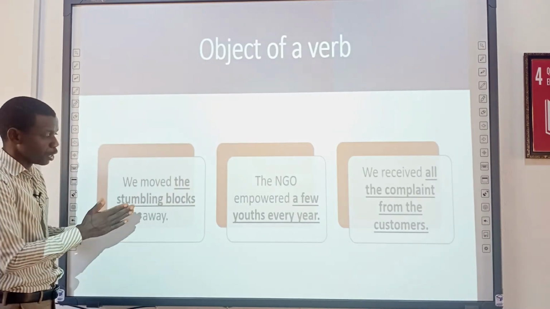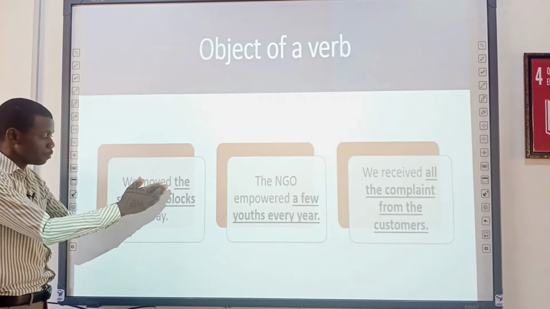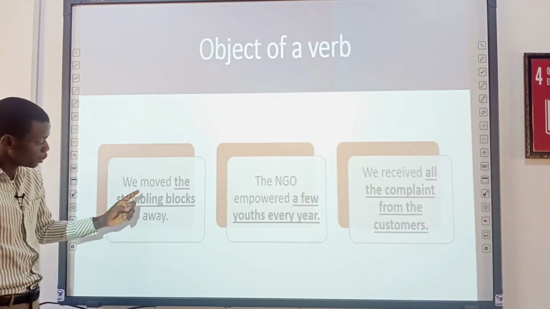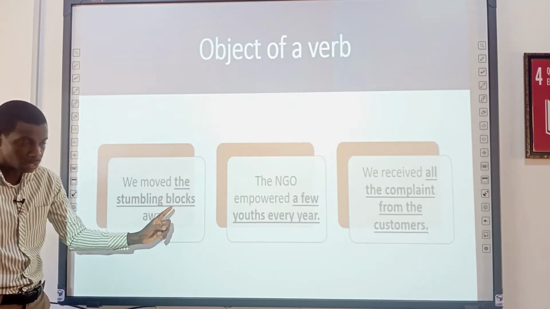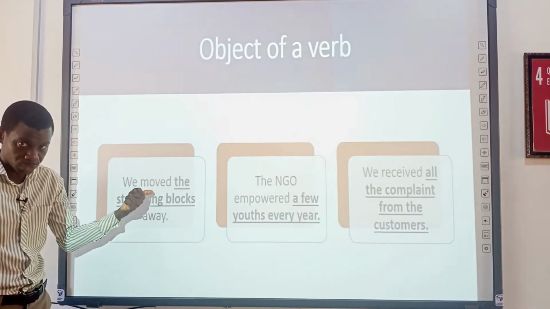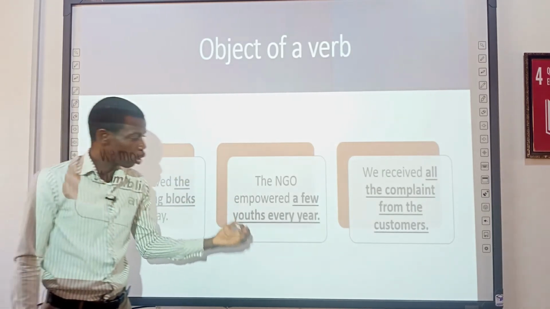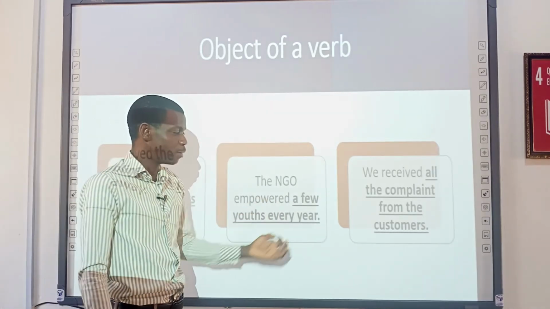An object of a verb will be receiving an action from a transitive verb. This one: we moved the stumbling blocks away. The stumbling blocks is an object of the verb moved. The NGO empowered a few youth every year.